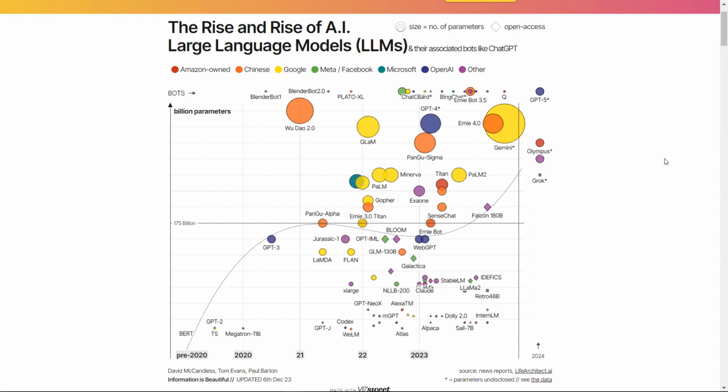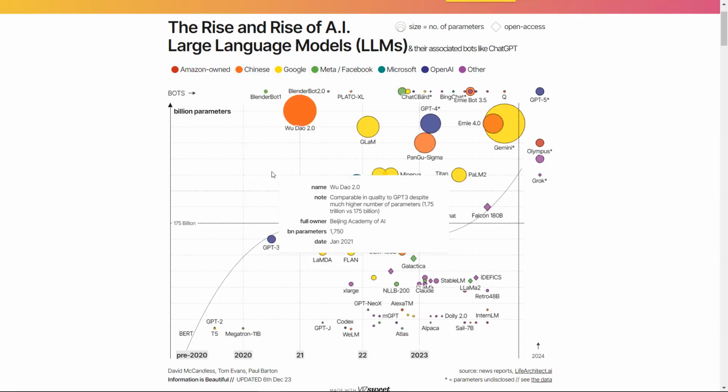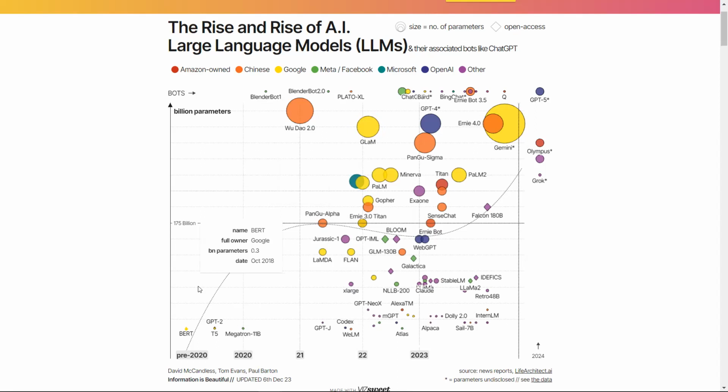And let me show you the structure of this visualization. Firstly, you can see the colors. They are the entities that created these models, like the company's name or the country. Amazon, owned Chinese, Google or Meta. And also we can see the labels for each model. These are the noteworthy models like ChatGPT 3, ChatGPT 4, and ChatGPT 5.